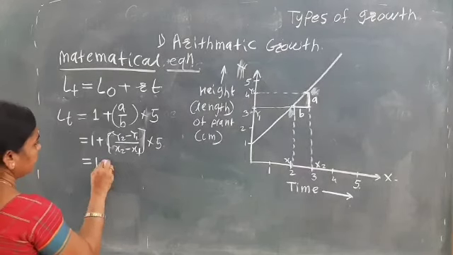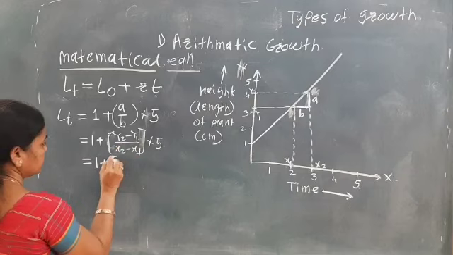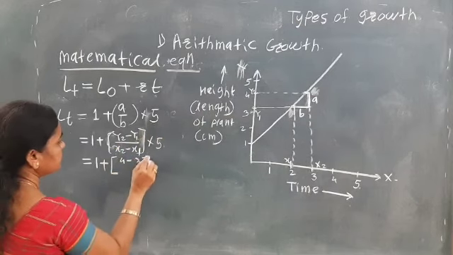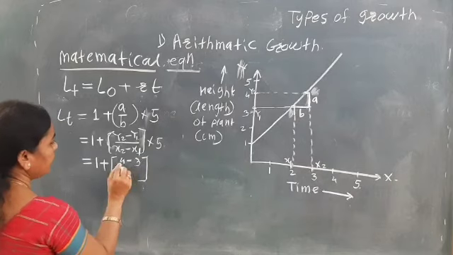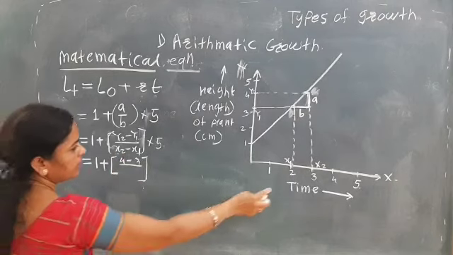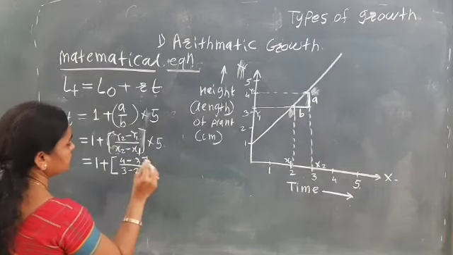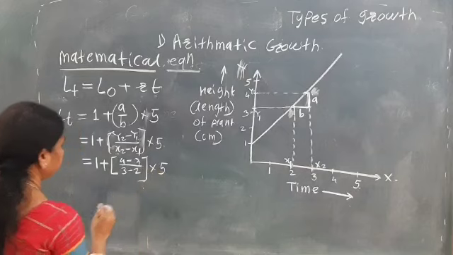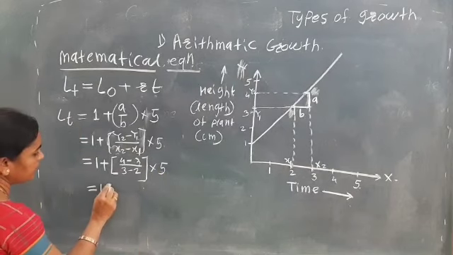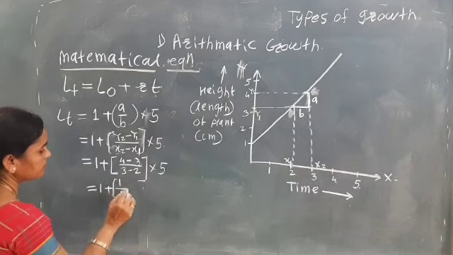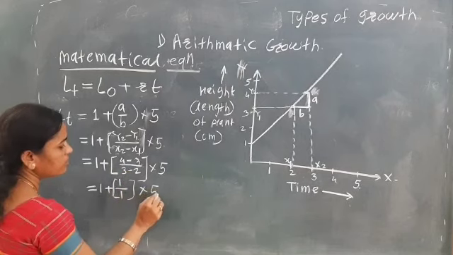So how can we calculate the increase in the length at 5 hours? That is 1 plus, y2 is 4 minus 3, and x2 is 3 minus 2, multiplied by 5. So 1 plus 1 upon 1 multiplied by 5.